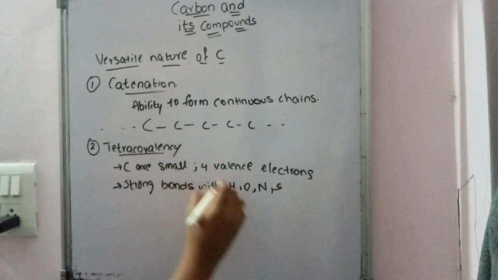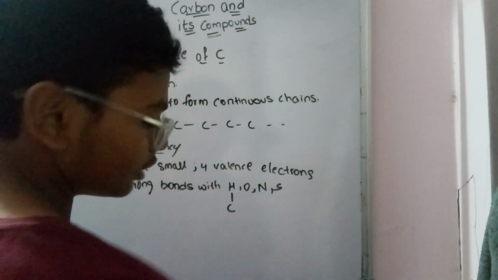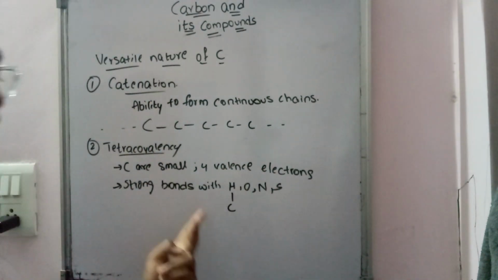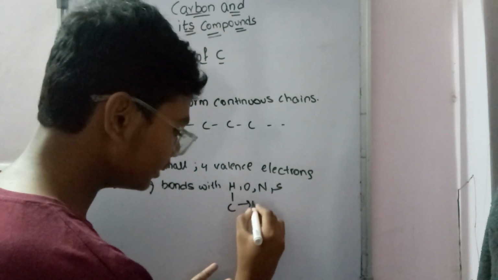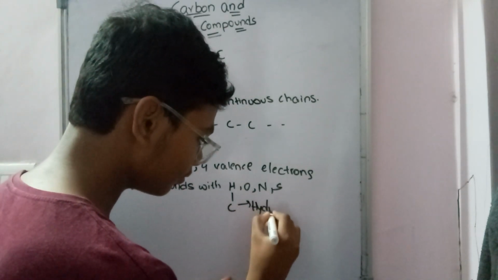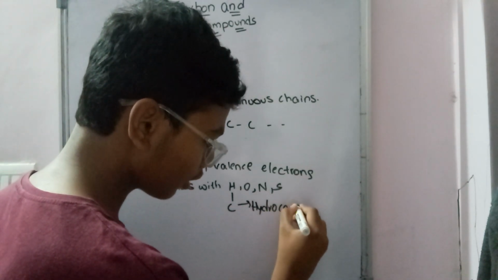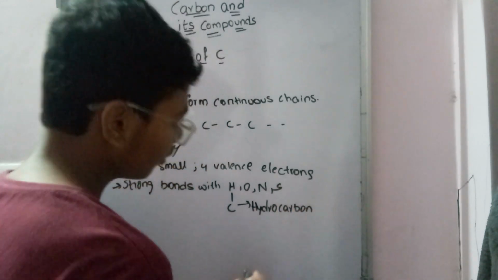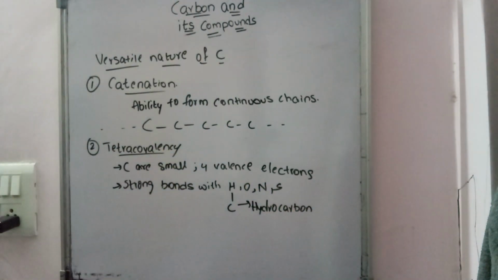And if this bond is created between C and H, it is called a hydrocarbon. When C is bonded with H, we call them hydrocarbons.